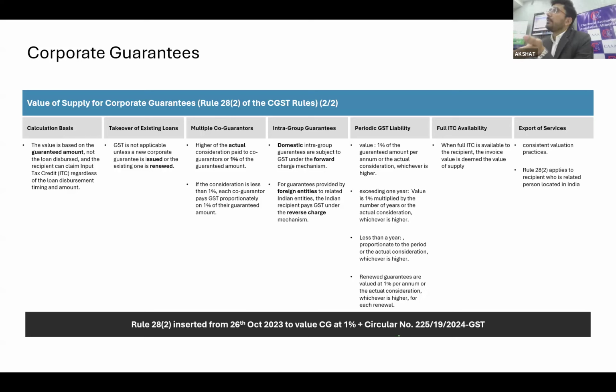Specifically for those kinds of industries, such as construction or healthcare, where they are either not eligible for full input tax credit or they are into exempt supply, this provision will definitely add to the cost because 1% is a very high amount. In such industries, the funding from the parent entity is very obvious, and to expand that operation, they are obviously relying on the corporate guarantee of their associate entity.